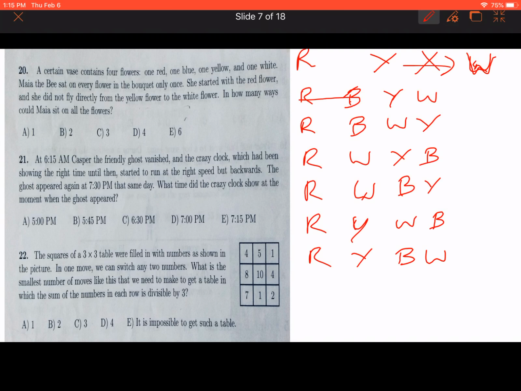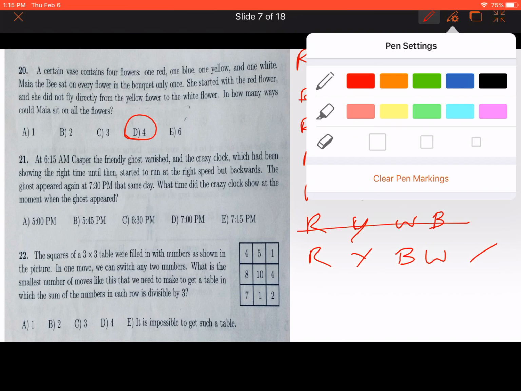Of this, yellow to white directly is not allowed, so this is not a combination, and yellow to white, this is also not a combination. So the remaining are 4 possibilities, so the answer is D, 4.